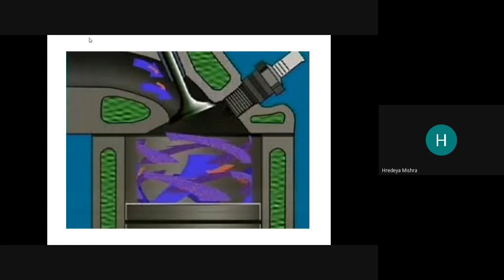Now see here, the same thing is shown by this. Here the air-fuel mixture comes through here, but the wall is cold. Due to the spark here, a pressure wave is generated, and this is the piston.